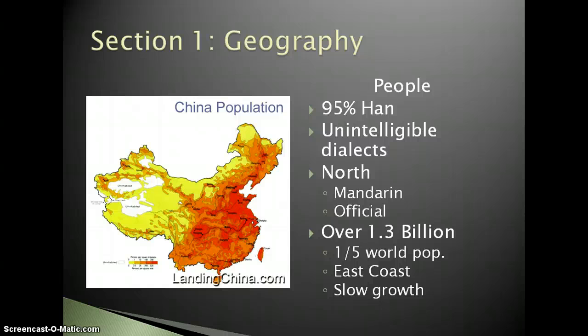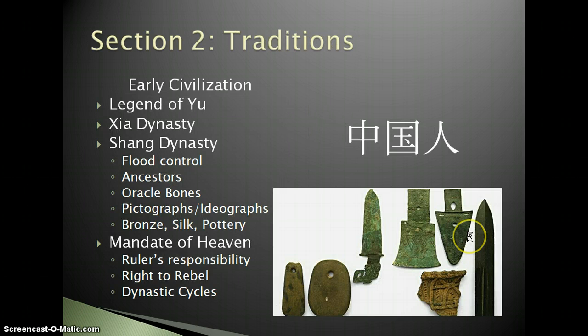Over 1.3 billion people, which is 1/5 of the world's population, which is, of course, a pretty good chunk. Very comparable with India. Remember, we talked about India also had over 1 billion people. China has for a long time been the largest country in the world population-wise, but India is fast catching up. It's basically probably sometime in the next year or two. It's very close, actually, because the Indian population is growing faster than the Chinese population. But as you can see, even though they're growing more slowly, they still have over 1 billion people, and they're all very crowded into only part of the country.